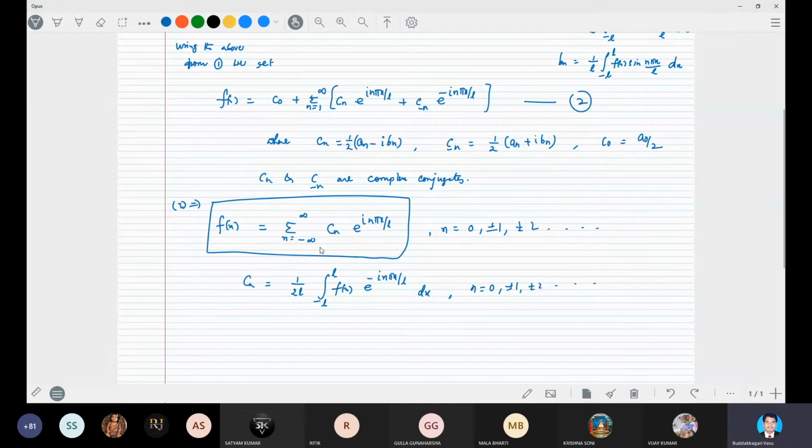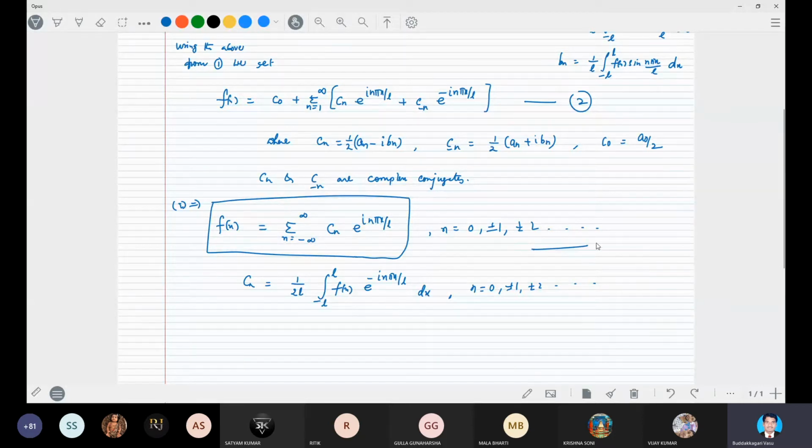So all the coefficients which will be in the form Cn are 1 by 2L integral from minus L to L f(x) into e power i n pi x by L. This we can derive from this expression, 1 by 2 into (an minus i bn). Okay, the e power minus i form we can write very easily. That is a simple expression.